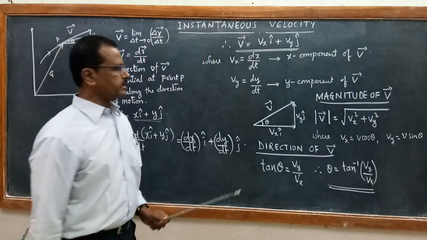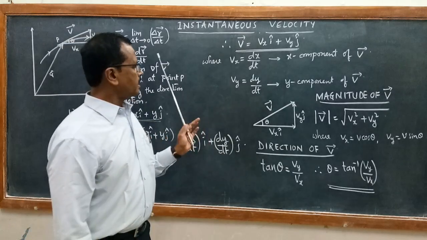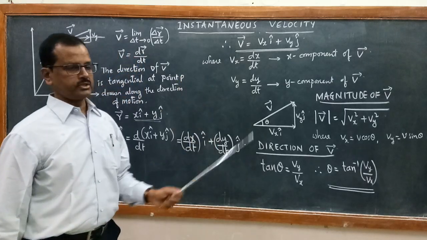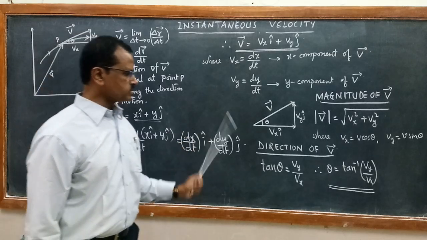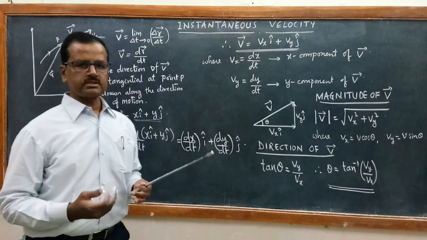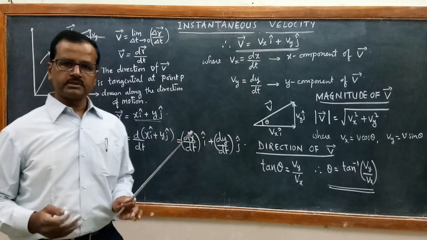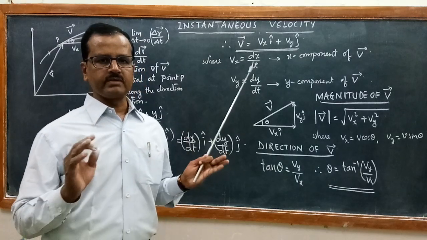So today we have learned position vector, displacement vector, and average velocity and instantaneous velocity vector, and how to find out the magnitude and the direction of the velocity vector. In the next session, we will learn about average acceleration and instantaneous acceleration in the same way.